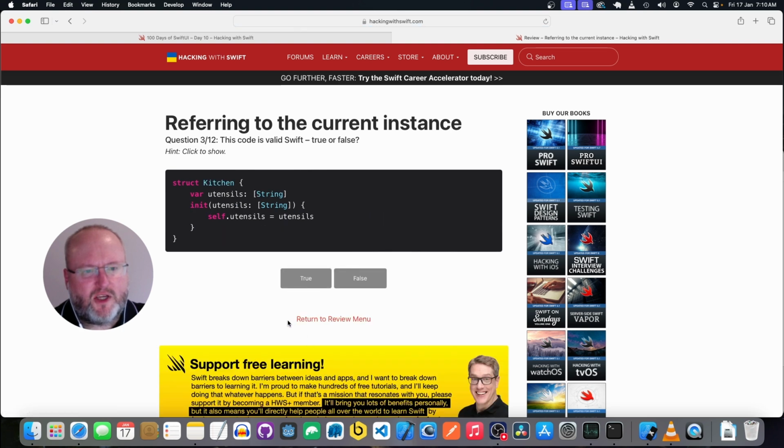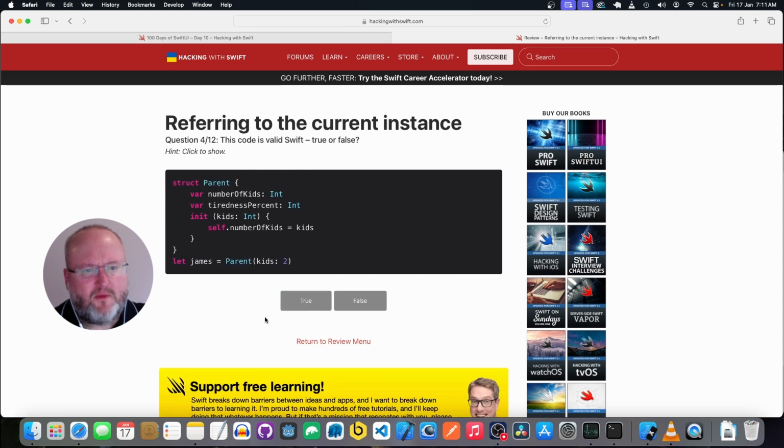All right, we have a structure Kitchen with a property utensils, which is an array of strings. And we've got an init method that takes in utensils, which is an array of strings, and it sets it to itself. Yep, that looks valid.